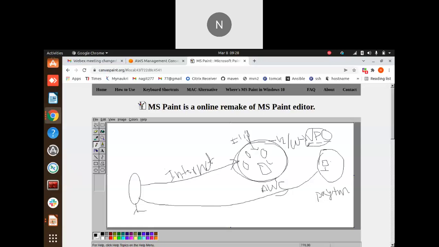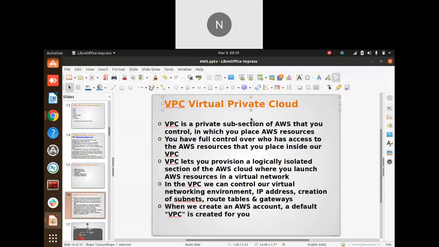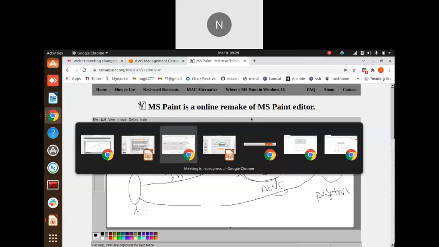If you have a dedicated network, that will be more secure. Otherwise, millions and trillions of people will use the internet, right? So if everyone has access, how do we provide security?